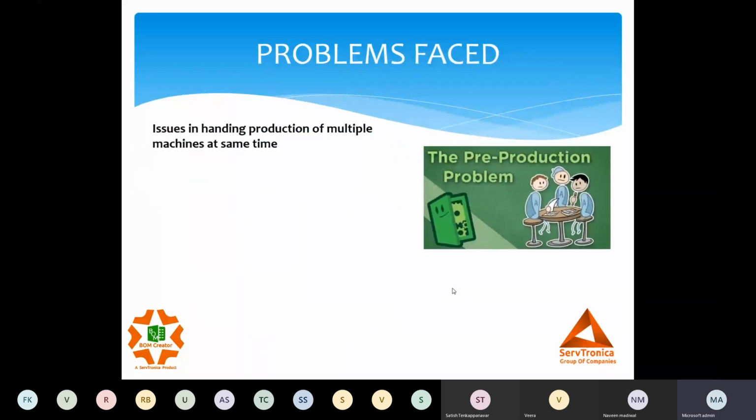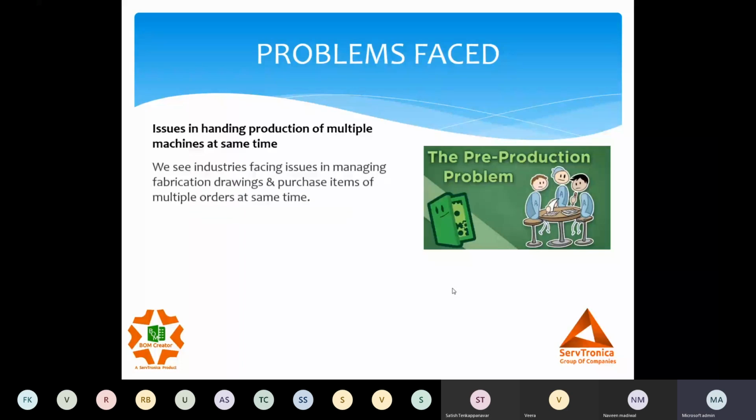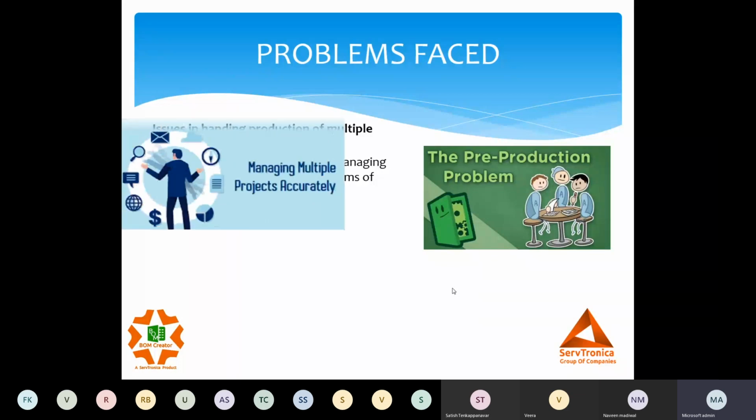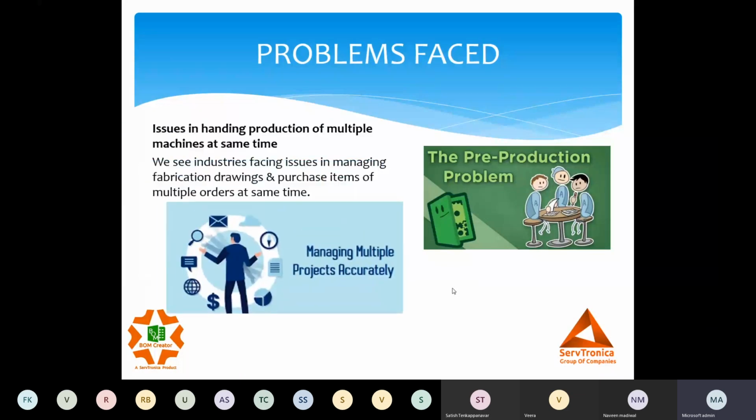Last major issue is the planning of production of multiple machines. Let's say we are an SPM manufacturer, and we have 5, 6, 7, 8 different models of machines that we make, and we receive orders for all of them together, right? Now it becomes really difficult for the design or production team to manage these drawings, which has to be taken first, which later, and managing multiple projects accurately becomes a big challenge, right?